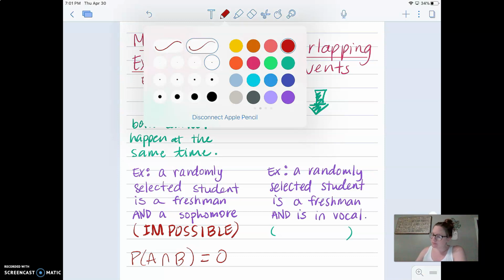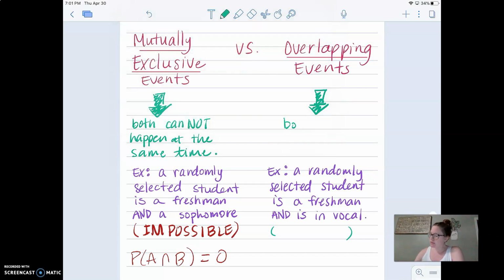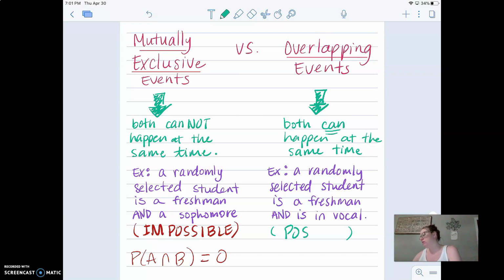Overlapping events is the opposite. So both can happen at the same time. So for example, if I were to select a random student again, what's the probability that they're going to be a freshman and they're going to be in vocal? Is that possible? Of course it is. You can have freshmen in vocal. Okay, you can have all of that.